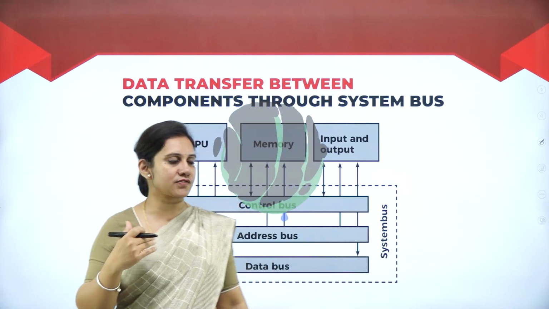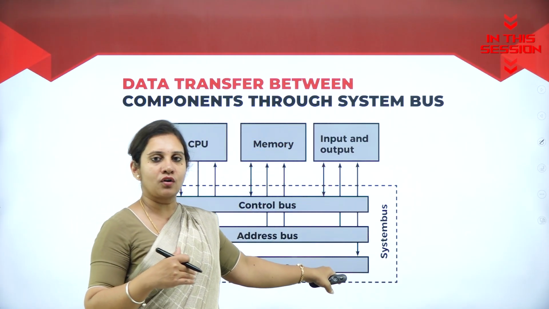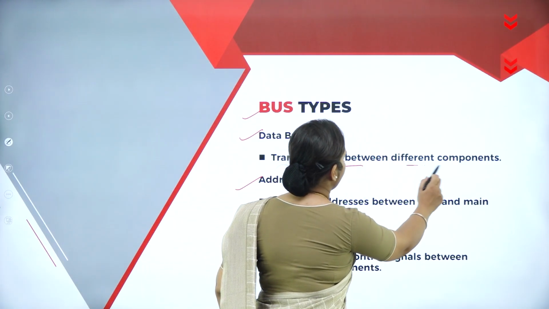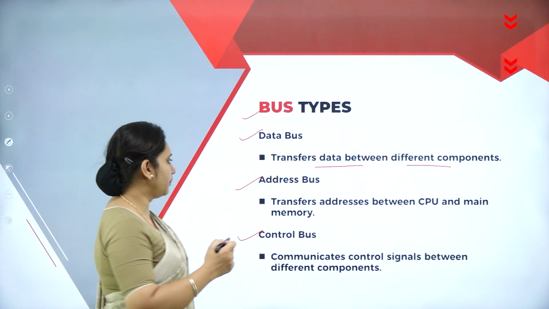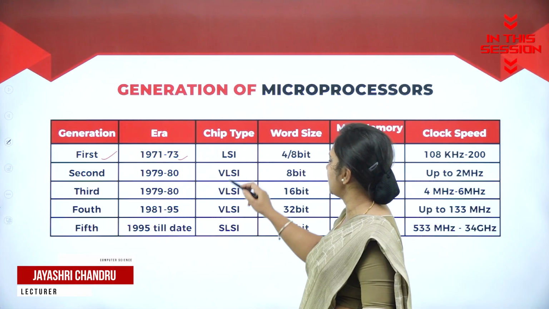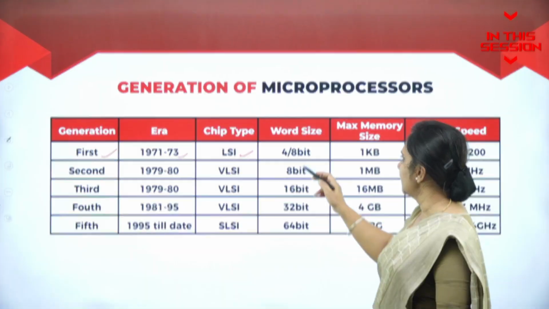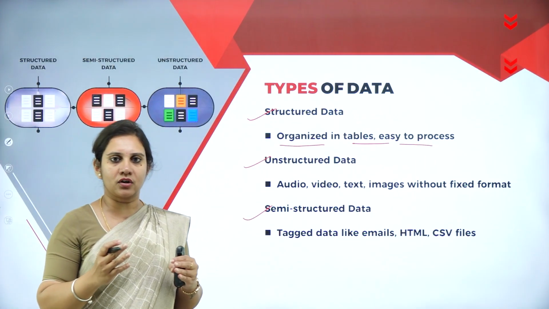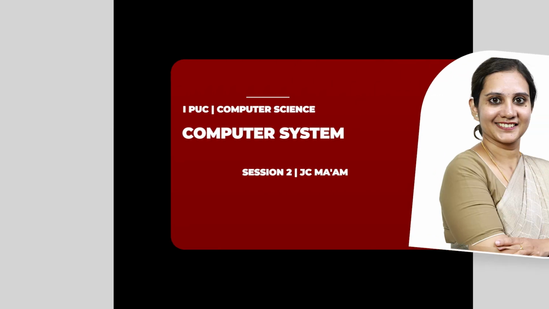Here data is transferred between the primary memory, secondary memory and other components also. So data bus transfers data between different components. We call that as what? The data bus. In the first generation, that is in 1971 and 73, the microprocessor chip, we call it as what? LSI, organized in tables which is easy to process. We call that as what? The structured data, which is